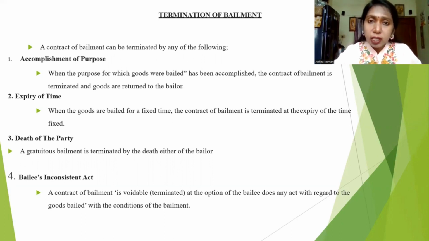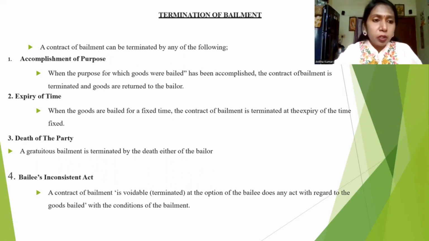The last topic is termination of the bailment. What is termination? It is the ways in which the bailment comes to an end. First, accomplishment of the purpose. For what purpose did you hand over the goods to the bailee? If the purpose is completed, if the purpose is fulfilled, automatically the bailment comes to an end.